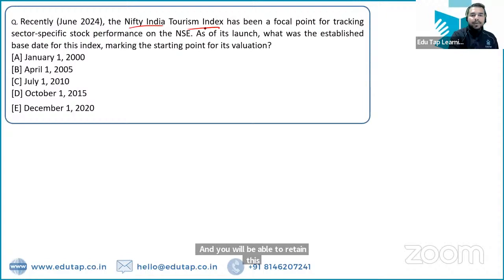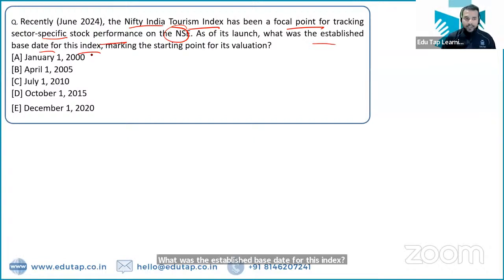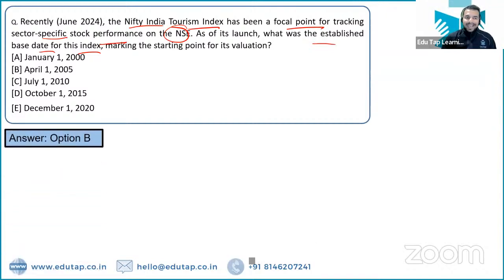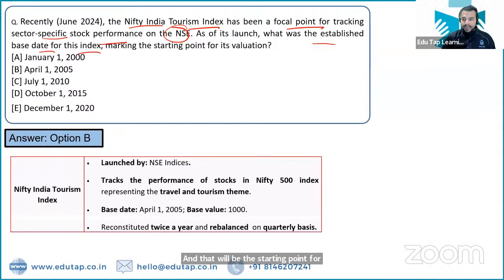So Nifty India Tourism Index has been a focal point for tracking sector specific stock performance on the NSE. As of its launch, what was the established base date for this index, marking the starting point for its evaluation? So the base date for this index will be April 1, 2005. Okay, that is option B. That will be the starting point for its evaluation, right? It is launched by NSE Indices.